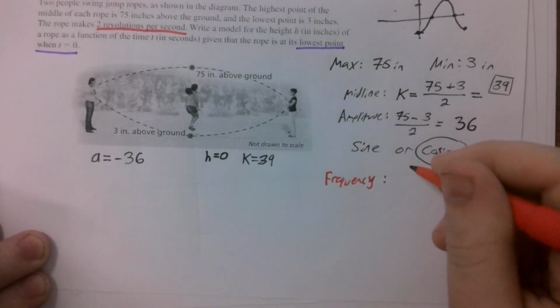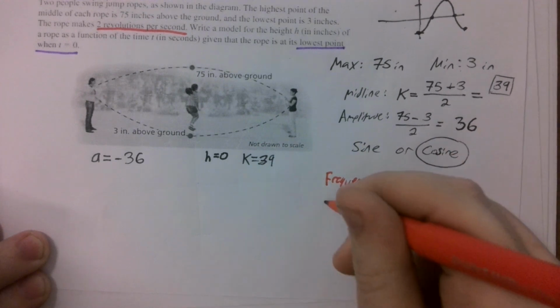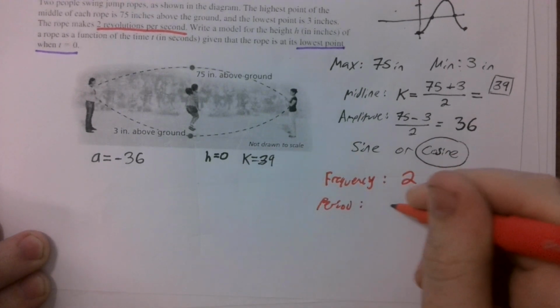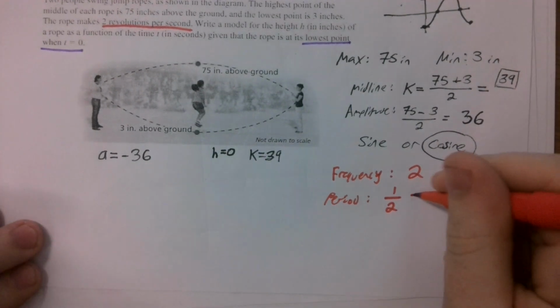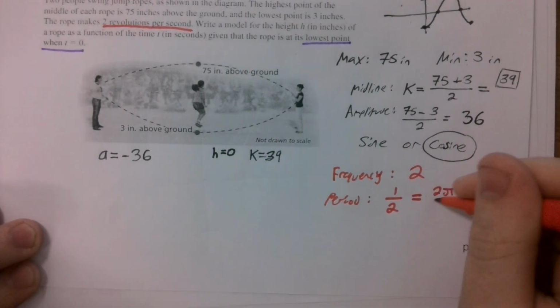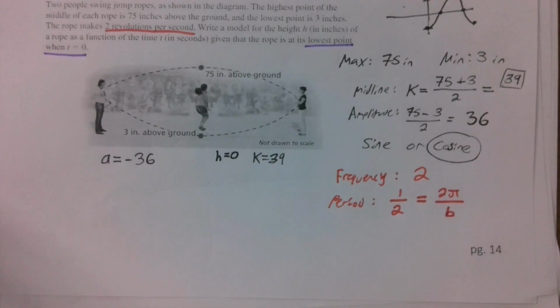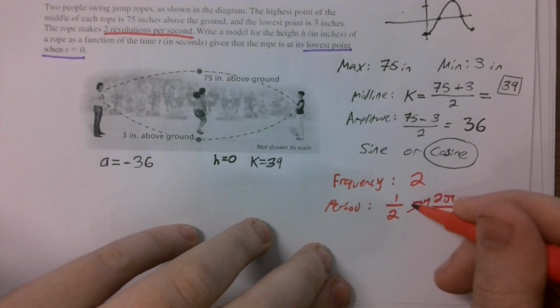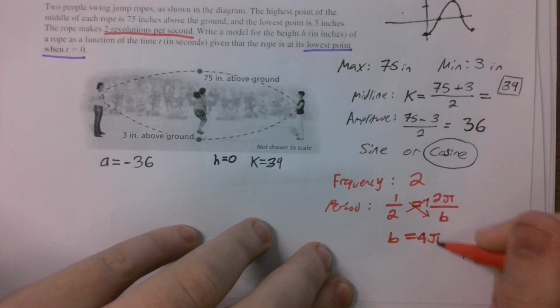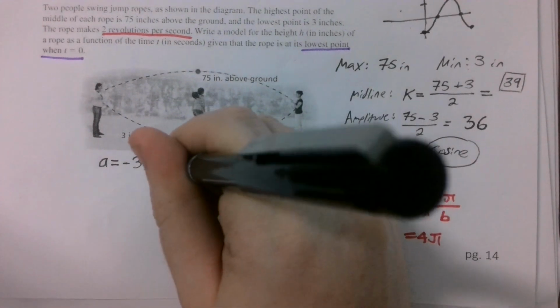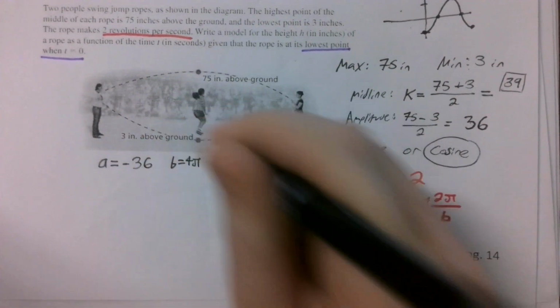The frequency is going to be 2, so the period is going to be 1 over 2, the reciprocal. But a period is supposed to be 2 pi over our missing b value. So how can we solve this? Well, to find our b value, we can cross multiply. 1 times b is b, 2 times 2 pi is 4 pi, so our missing b value is 4 pi.